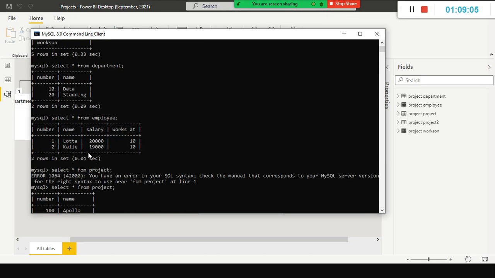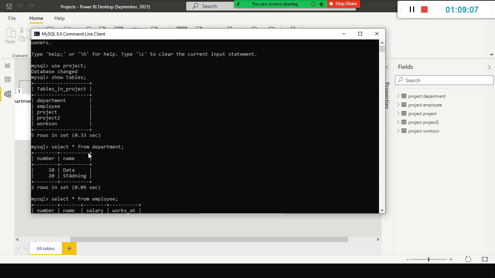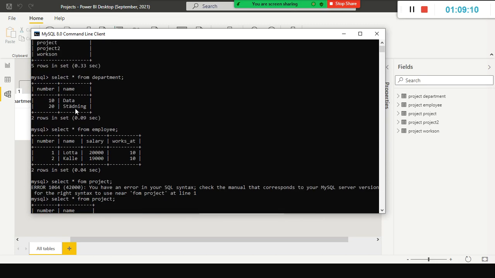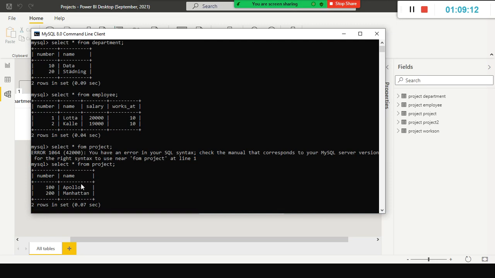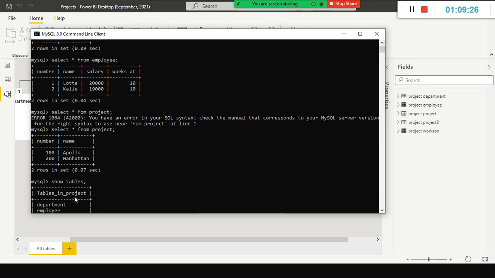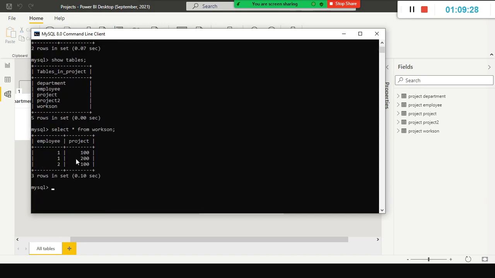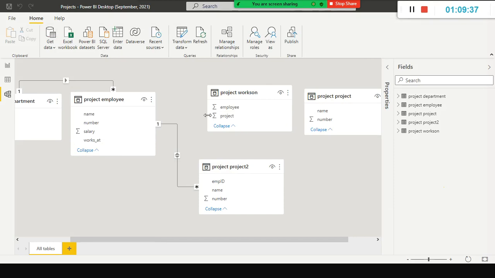But by joining these two tables, can you tell? For example, here I have department and employee table. Assume that with this, can you tell how many employees are working in each project? Can you tell? Here you don't have the project ID, right? And here you have the department details, and here you have the project. So this is the link table. We also call it a link table. With this we can tell how many employees are working in each department, right?